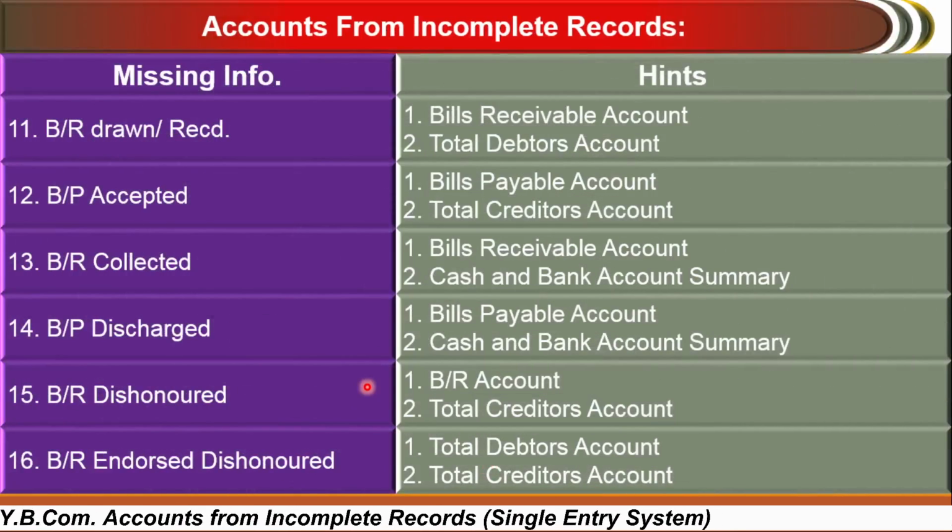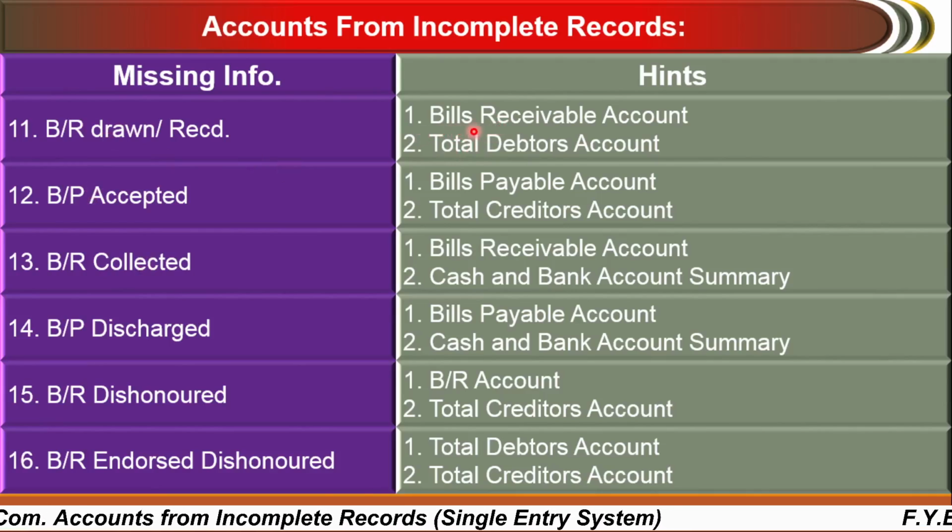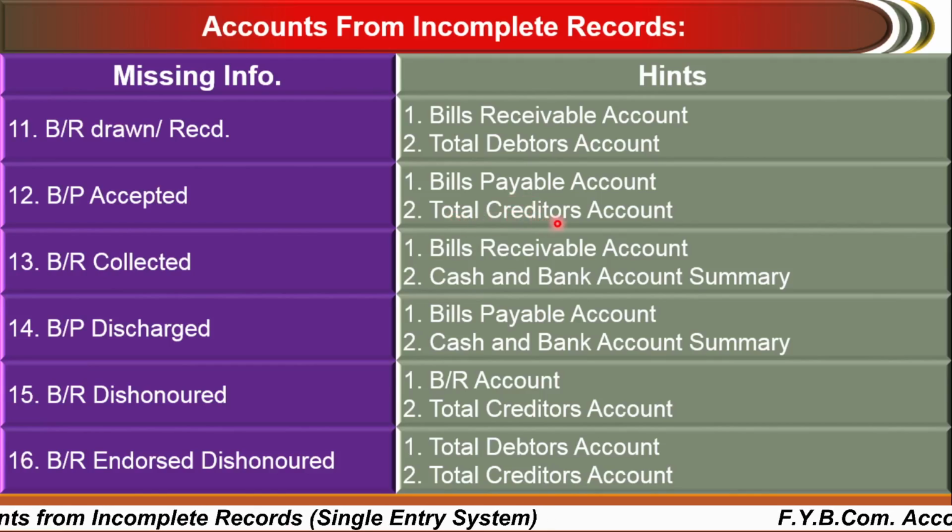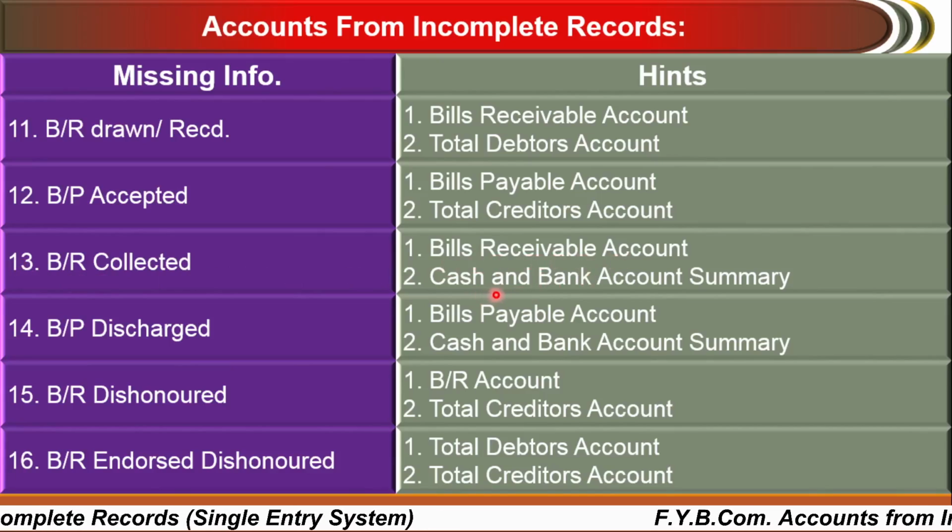The next missing information may be bills receivable drawn or received. At that time, you have to prepare the bills receivable account as well as the total debtors account. After that, bills payable is completely the reverse of bills receivable, that is the bills payable account as well as the total creditors account. Bills receivable collected: here you collect some bills receivable from the debtors. So at that time, the bills receivable account as well as the cash and bank account summary.